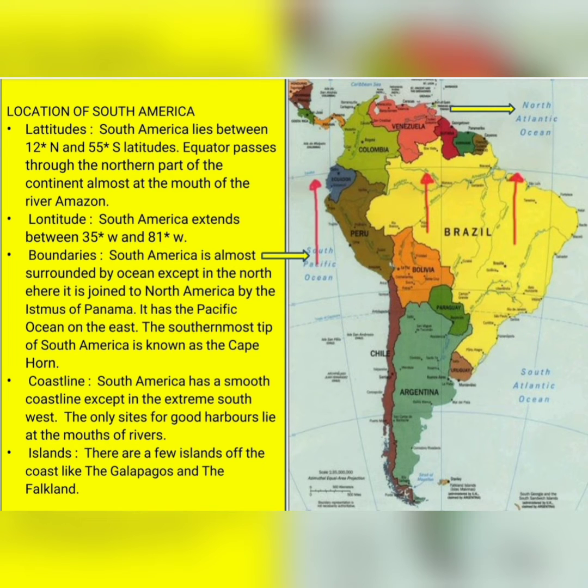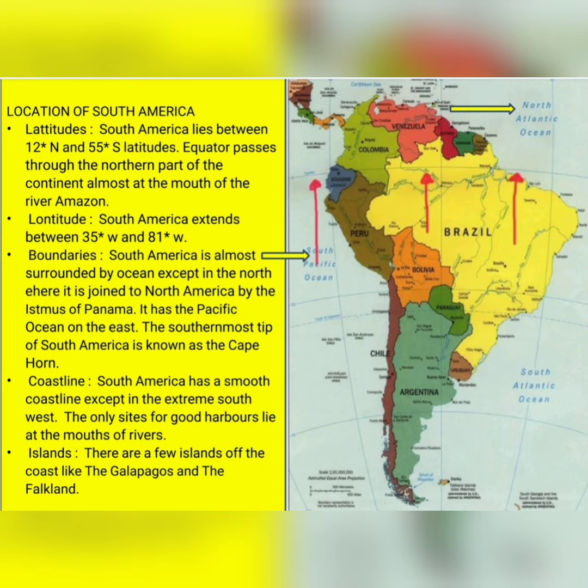Location of South America. South America is the fourth largest continent of the world. South America lies between 12 degrees north and 55 degrees south latitudes. The equator passes through the northern part of the continent almost at the mouth of the river Amazon. South America extends longitudinally between 35 degrees west and 81 degrees west.